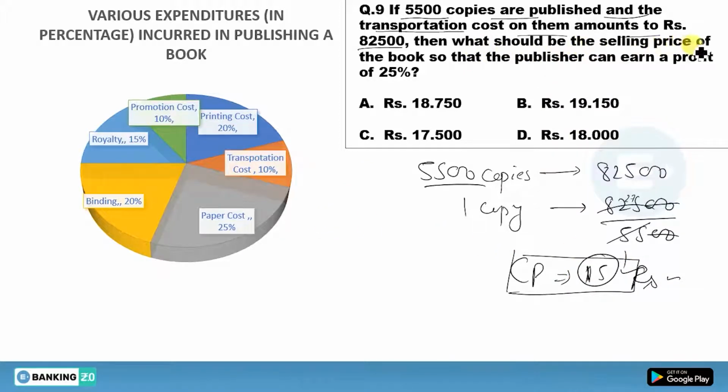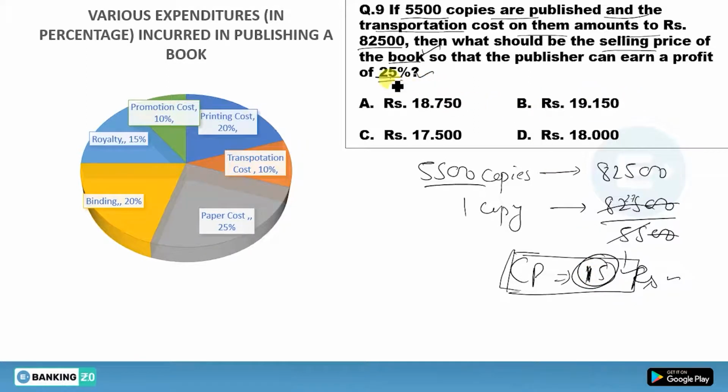Then what should be the selling price of the book? Okay. What should be the selling price of the book so that the publisher can earn a profit of 25%? So you need to find actually profit on one copy. You have to find actually the selling price of the book. So selling price of book, how many books? Only one book. So you have to find the cost price of one book. The cost price of one book is 15.